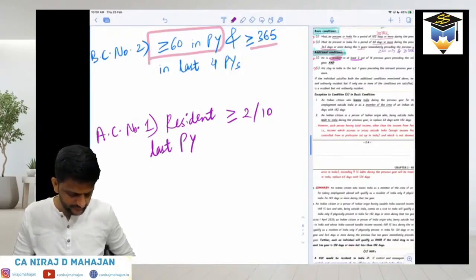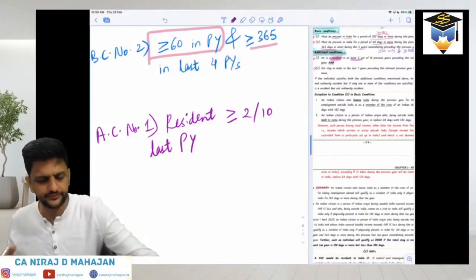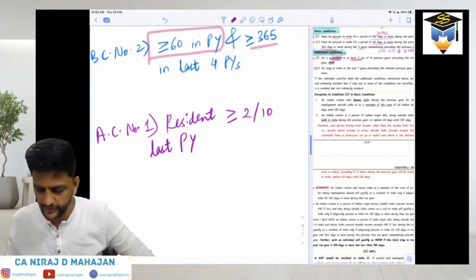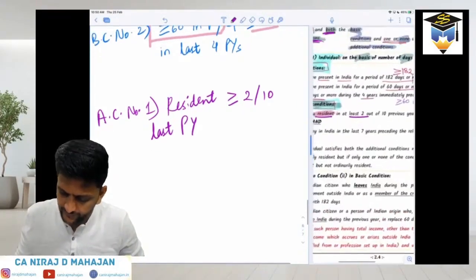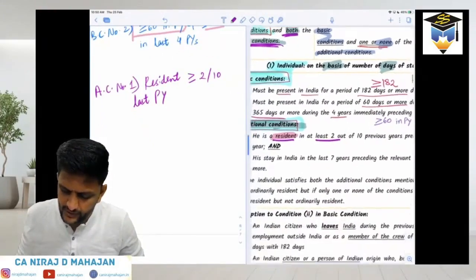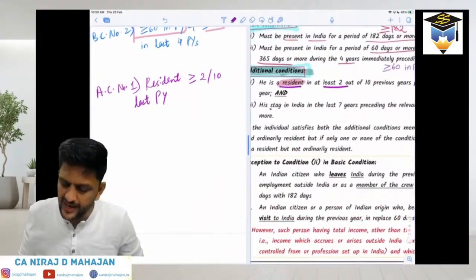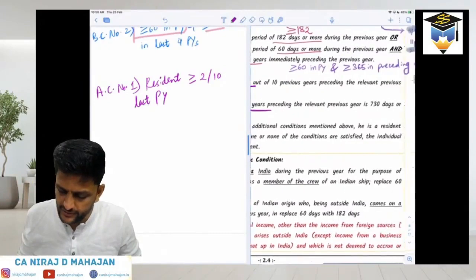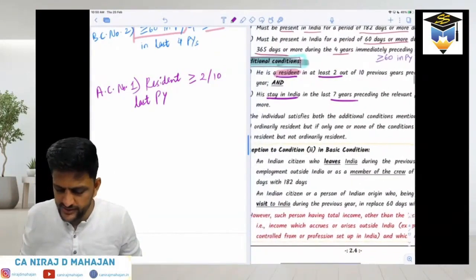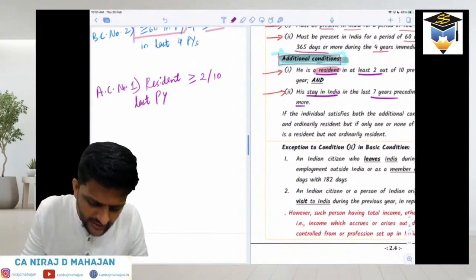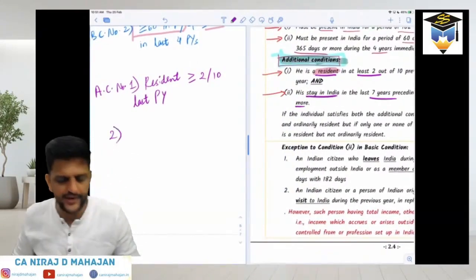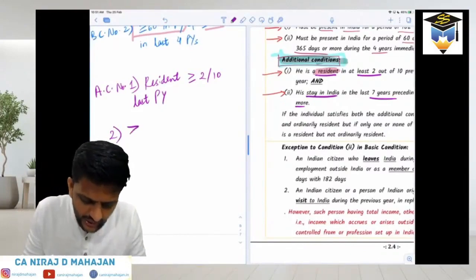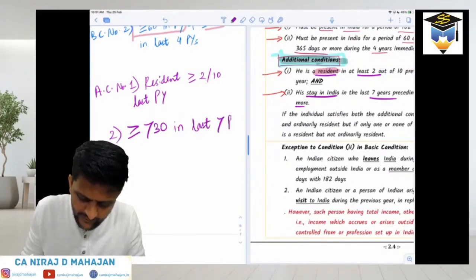Let's go ahead. And what does the next additional condition say? His stay in India in the last 7 years, preceding your current year, is 730 days or more. Now, additional condition number 2 depends on stay in India for at least 730 days in last how many years? 7 PYs or 7 years.